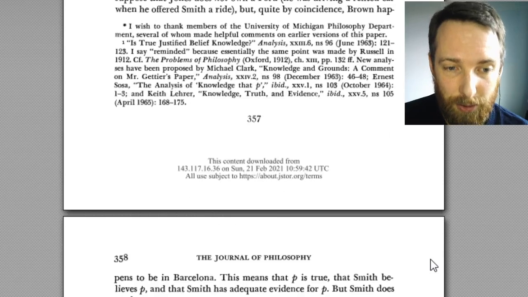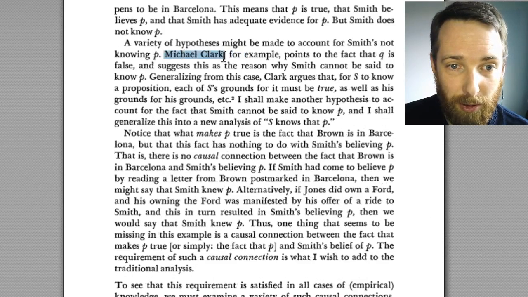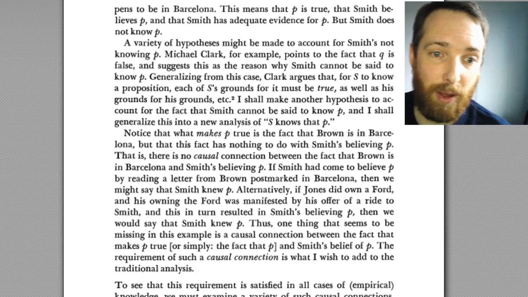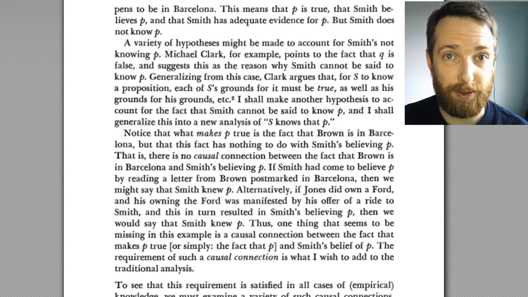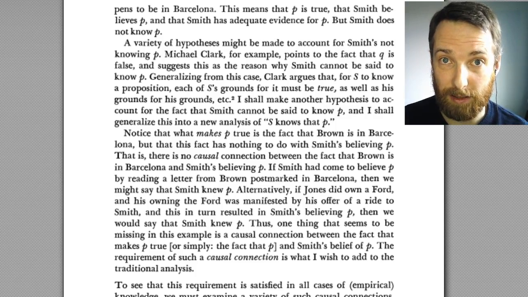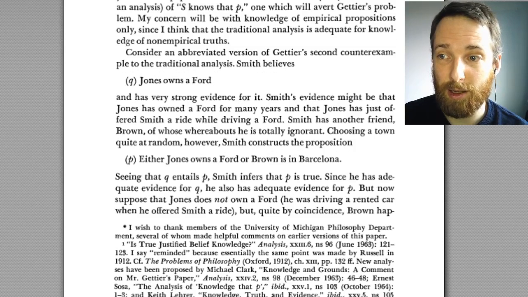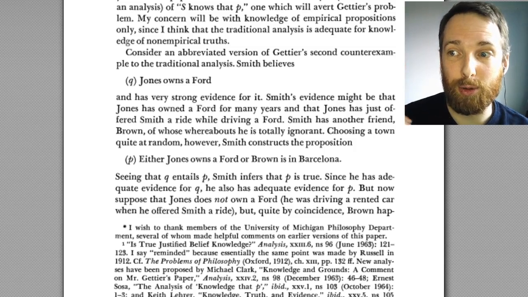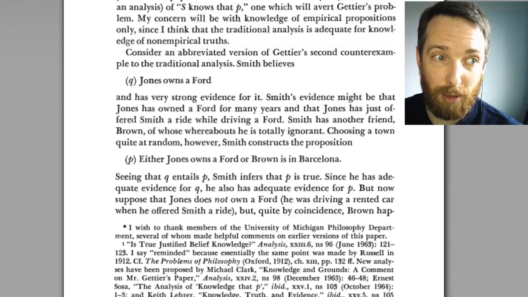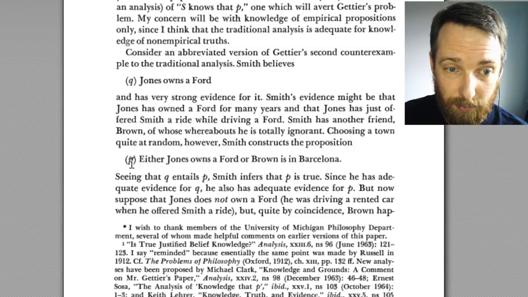Goldman briefly mentions Michael Clark. Clark is the person we typically cite for the no false premises response to Gettier's problem that we've talked about in class. The no false premises revision of the JTB theory says, in order to have knowledge, you need not just a justified true belief, but your justification for that belief must not rely on an inference from a false premise. And that certainly captures this case.